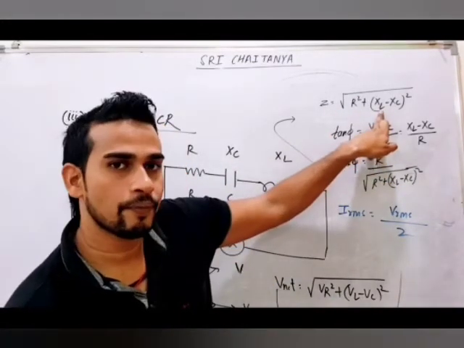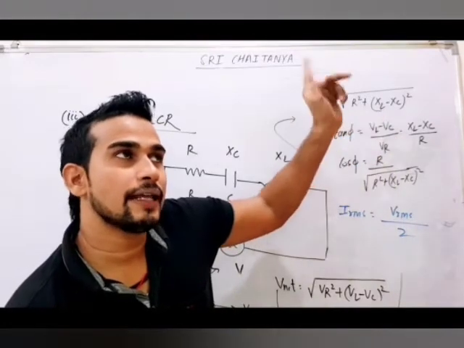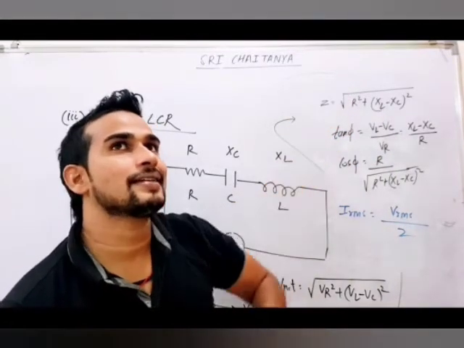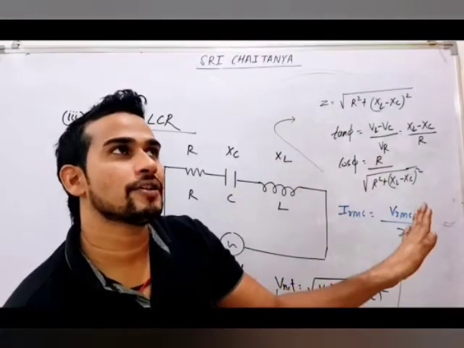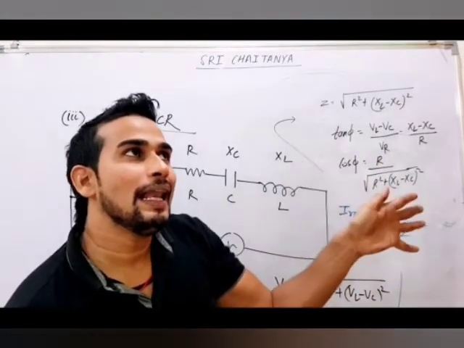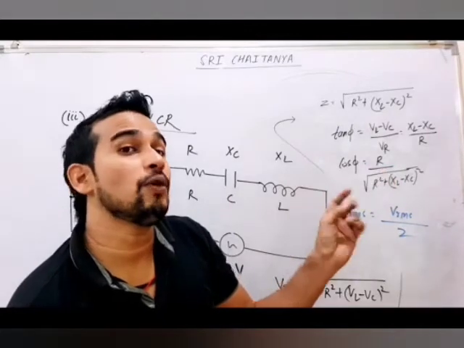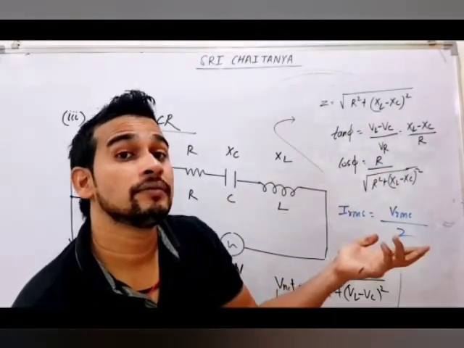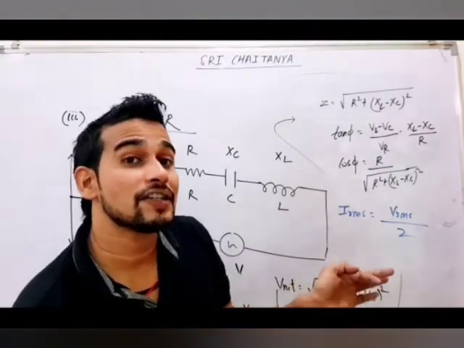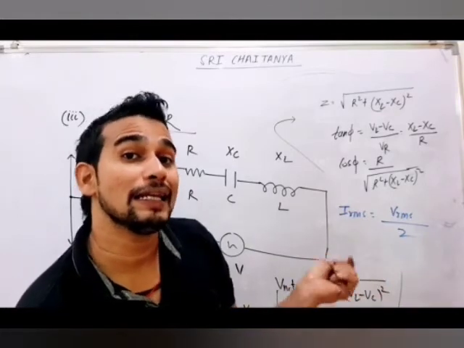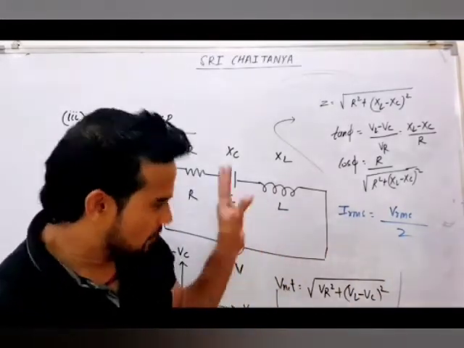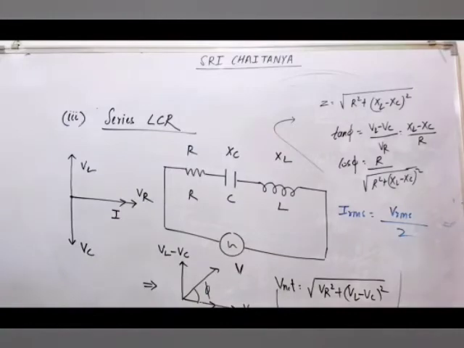So if XL is more, it will cancel XC, and still some value will be left. That means LR, that means voltage will lead. If XC is more, tell me what will happen. If XC is more, then overall behavior will be an RC circuit and current will lead voltage. So this is what we have got here.